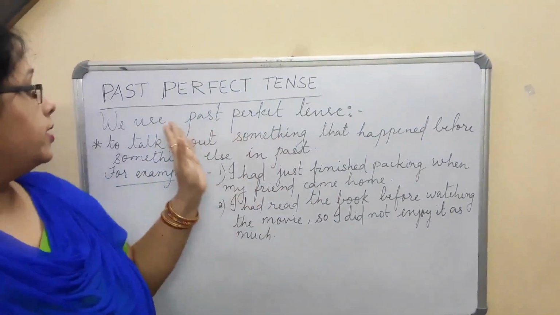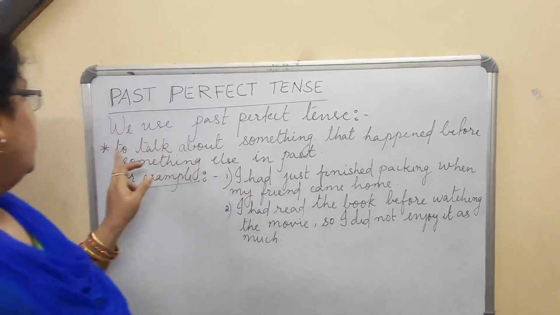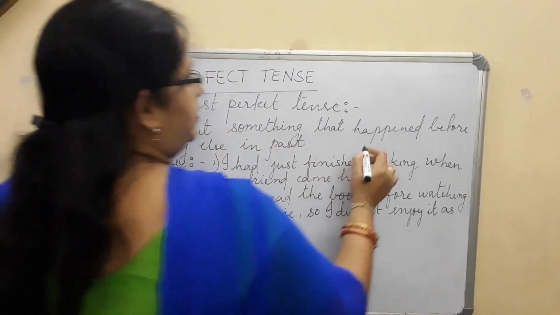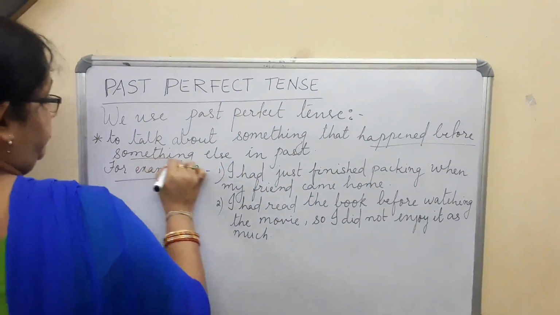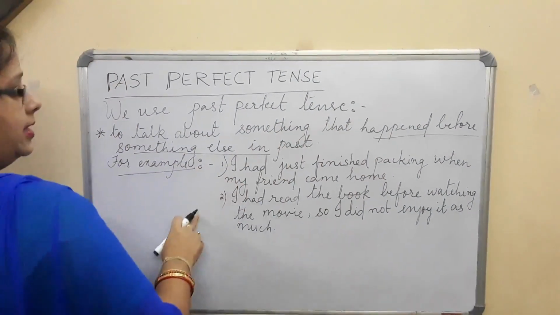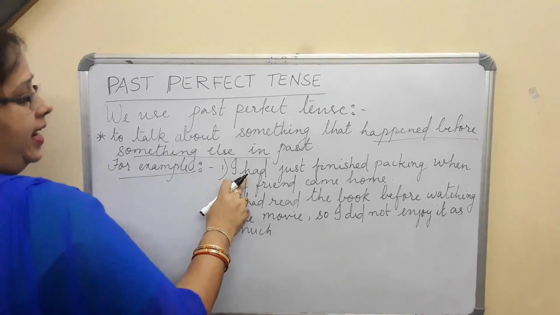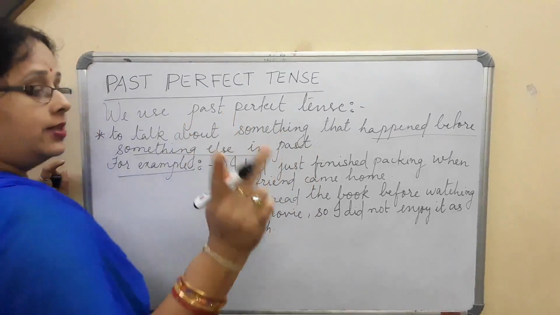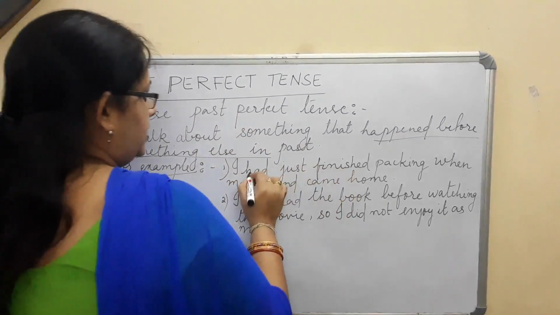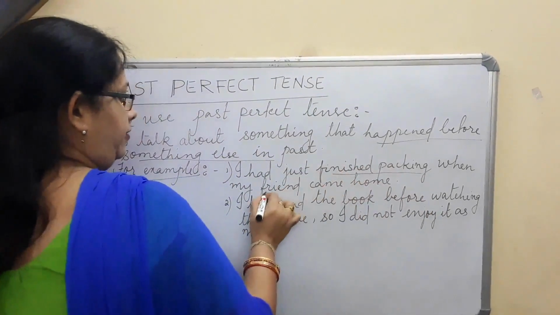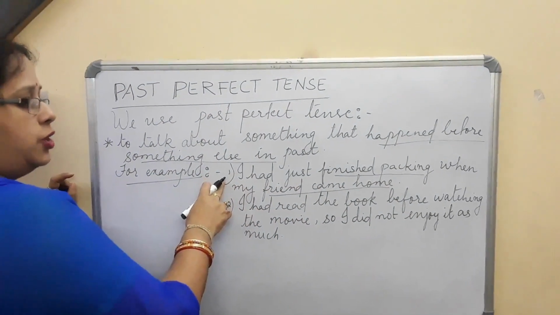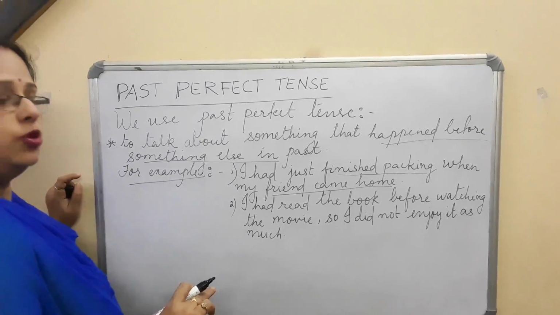So where do we use our past perfect tense? To talk about something that happened before something else in the past. This is our first thing to know. Now see: I had just finished packing when my friend came home. Again we are talking about two actions. One is finishing packing and the other is a friend coming home. So as soon as I finished packing, I saw that my friend had come to my home.